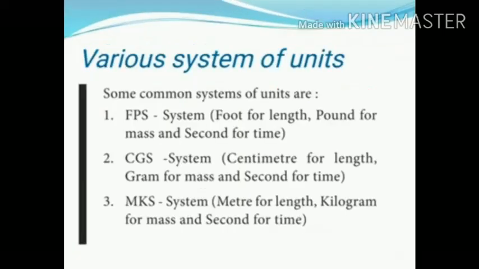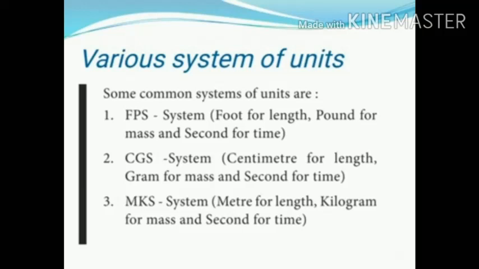Okay? For measuring things, many systems of units are used all over the world. The British used the FPS system: foot for length, pound for mass and second for time. So the FPS system is called the British system of units.